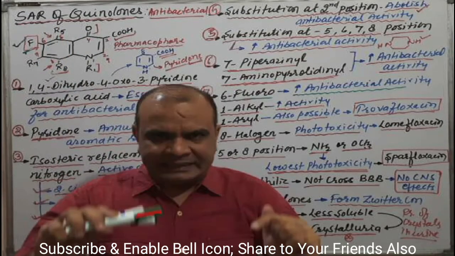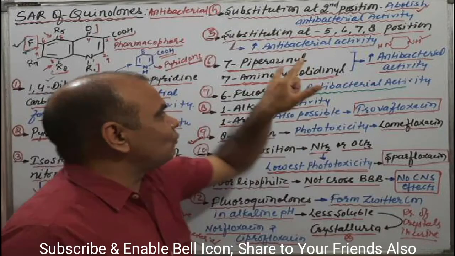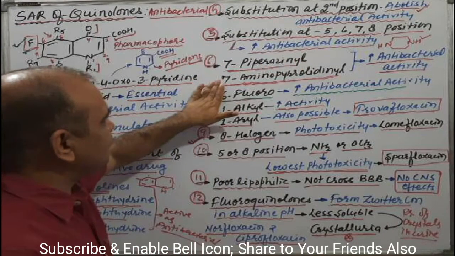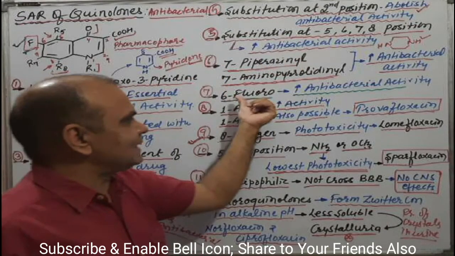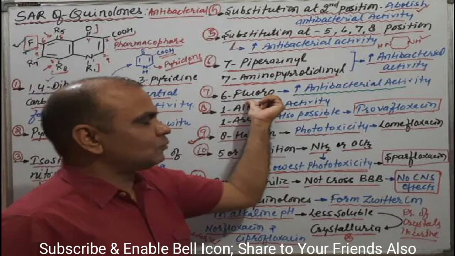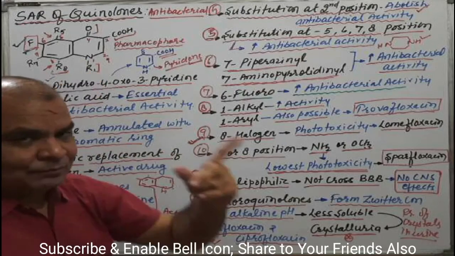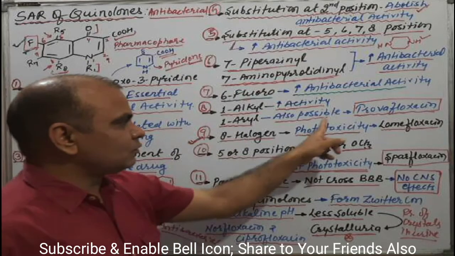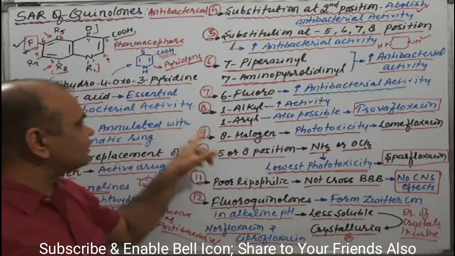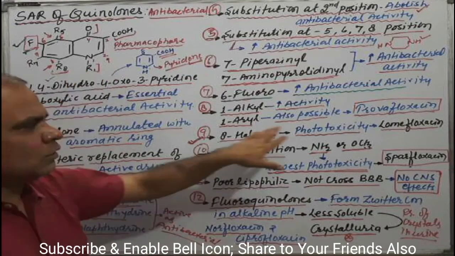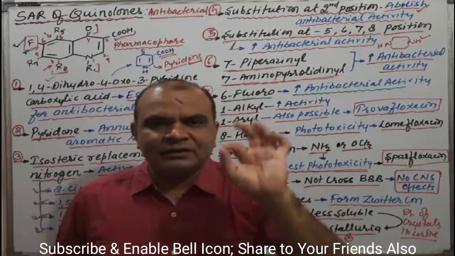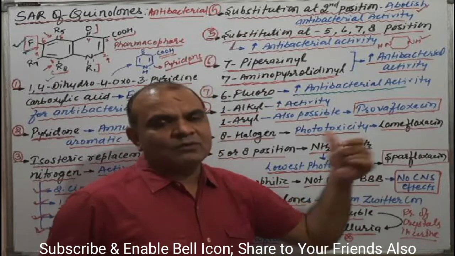Generally, 7-piperidinyl is more active due to the piperidinyl moiety. The 6th fluoro position has higher activity due to the fluorine, and first position alkyl or aryl substitution is also possible, as in trovafloxacin. With a halogen at the 8th position, phototoxicity is a very prominent side effect, for example lomefloxacin.